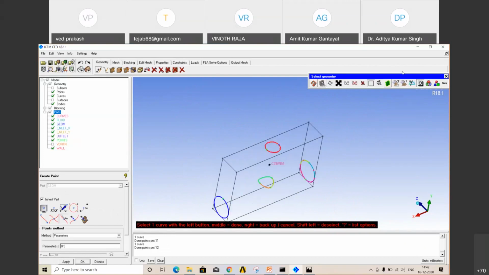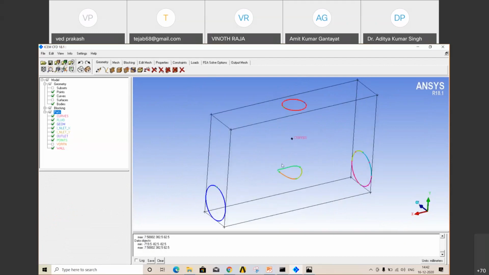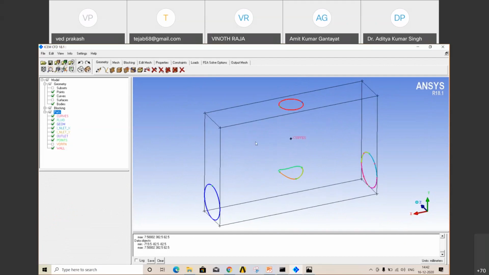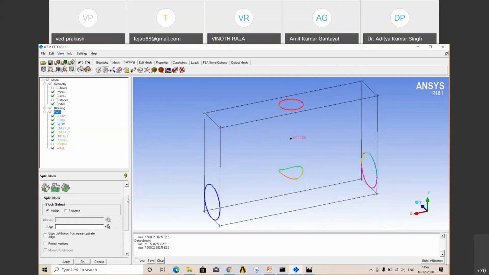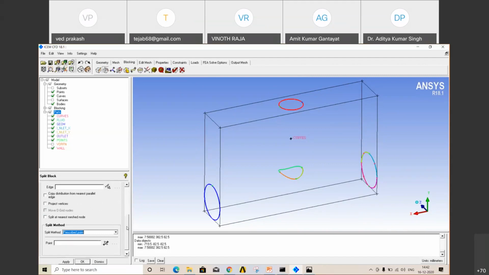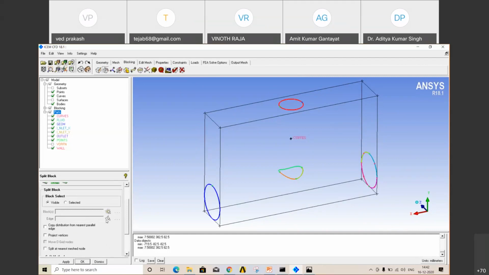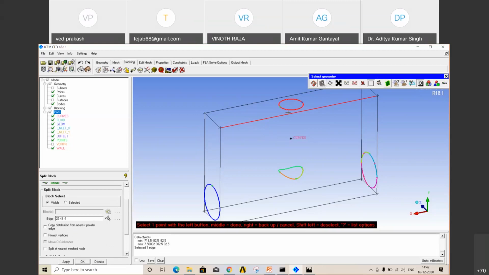Now we divide this blocking, split this blocking to remove unnecessary parts. So go to blocking. The second option is split block. How do we want to split? The split method is by prescribed points also, because we have created points and we have points. First select the edge, then the point along which you want to divide. Like suppose I selected this curve.